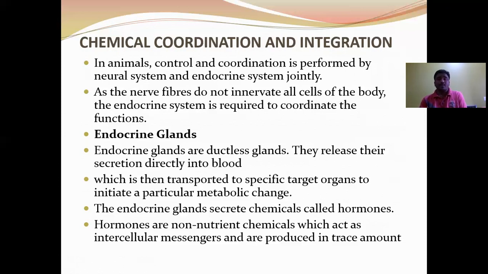Endocrine glands: the glands without ducts are called ductless glands, or endocrine glands. Their secretions are called hormones, which are released directly into the blood. These hormones are transported to specific target organs to initiate a particular metabolic change. The endocrine glands secrete hormones.